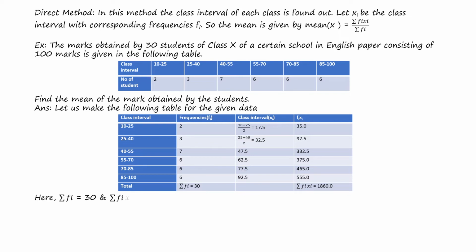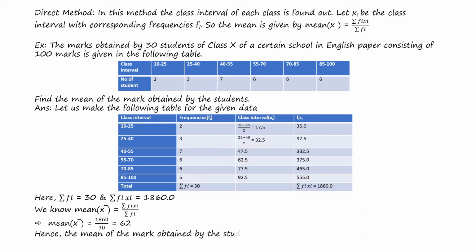So we got summation of fi is 30, summation of fi xi is 1860. So the mean x bar is summation of fi xi by summation of fi, which is nothing but 1860 by 30, which is 62. Hence the mean of the marks obtained by the students is 62, which is the answer.